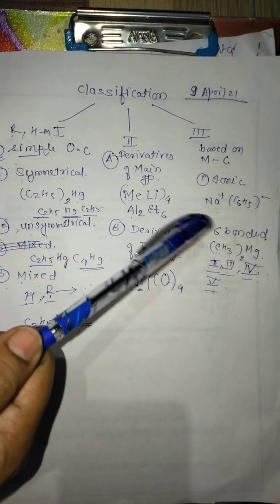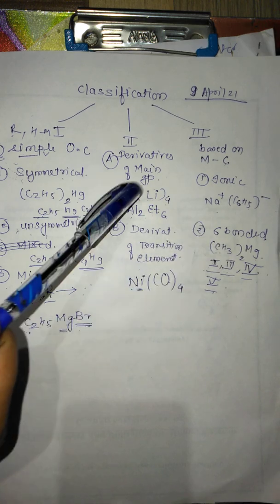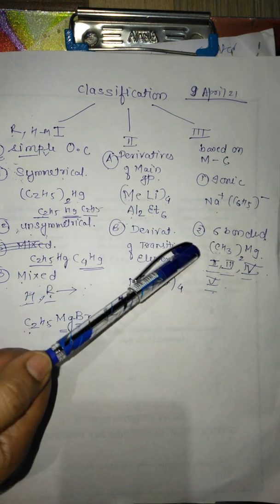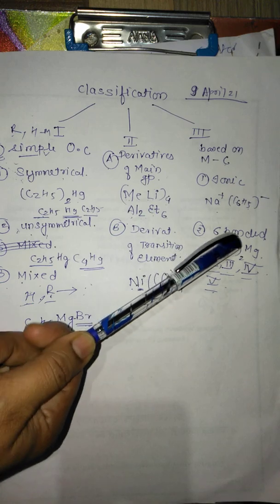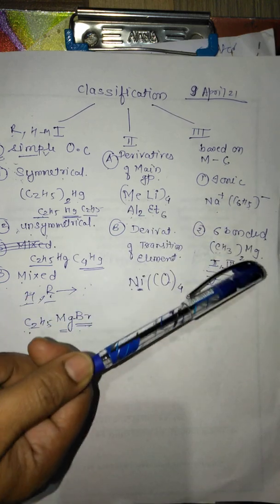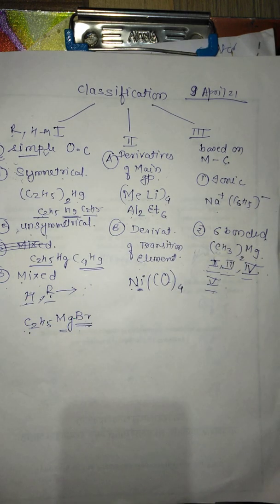And if it is depending upon the sigma bonding, then the compounds containing the elements of second, third, fourth and fifth group will be included in that, and they will form the sigma bond with the respective organic radical. Okay, so I hope you have understood this classification, and in the next video we are going to see the remaining details related to this chapter. Thank you and have a nice day.